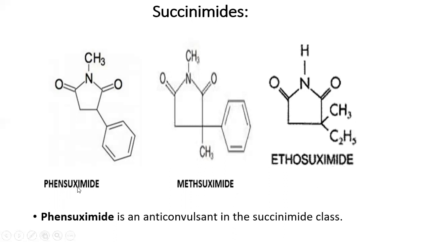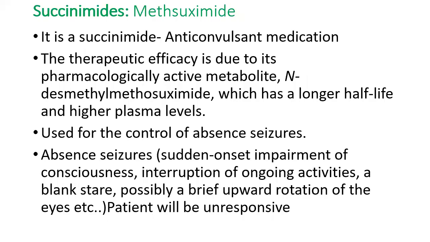When you take phensuximide, it is an anticonvulsant drug which can be used in different types of epilepsy, and it comes under the succinimide class. Now, if you take Methsuximide, the uses are almost the same. Similar uses will be seen. So it is a succinimide.